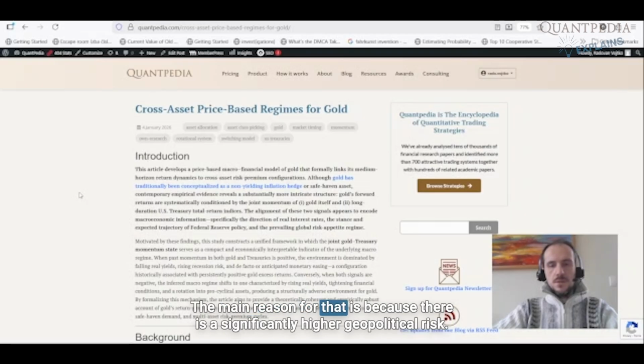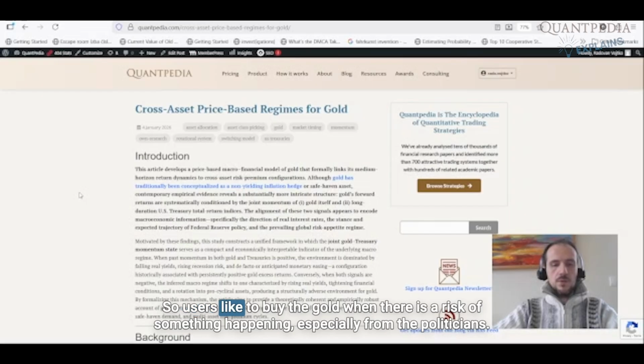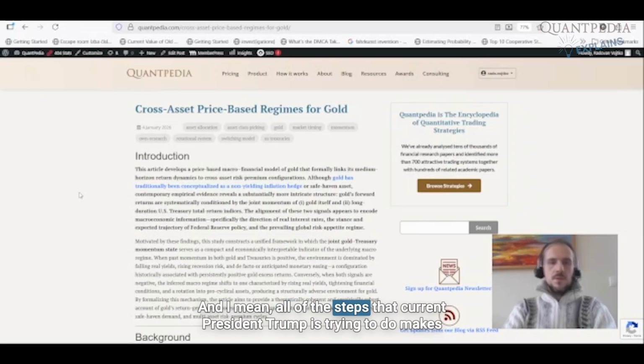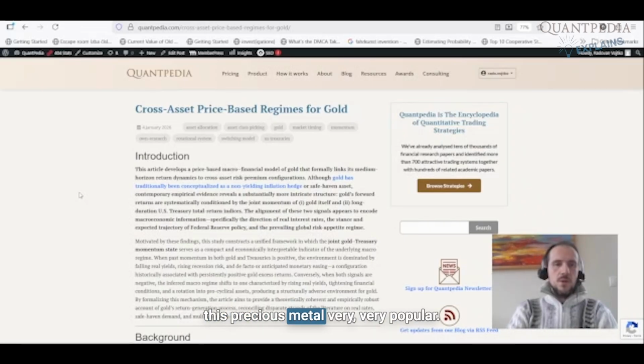The main reason for that is because there is significantly higher geopolitical risk. So users like to buy the gold when there is a risk of something happening, especially from the politicians. And all of the steps that current President Trump is trying to do makes this precious metal very popular.